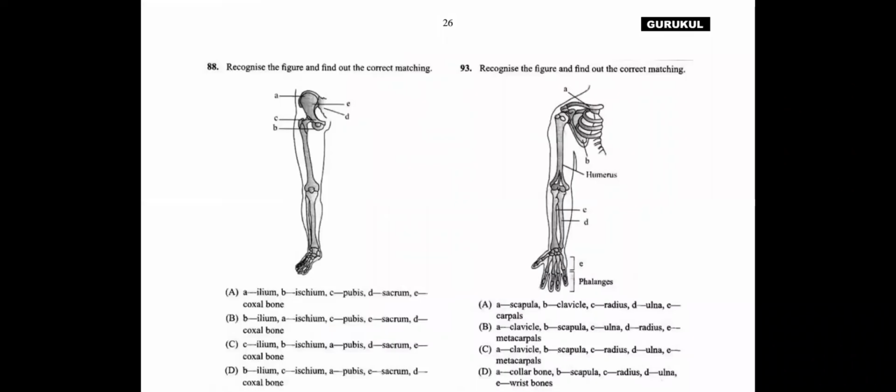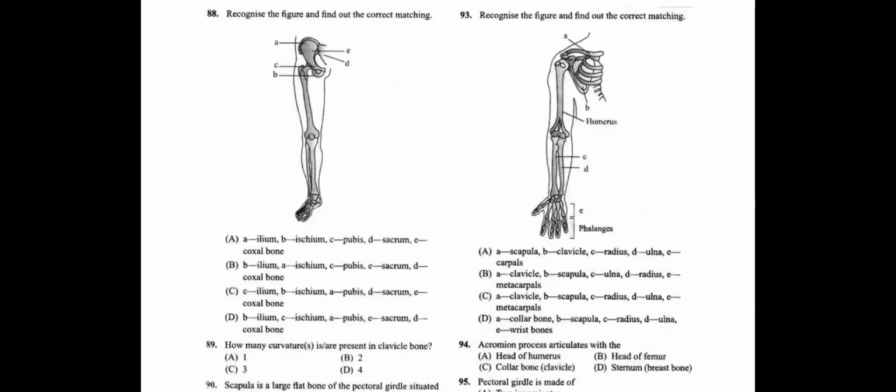Now question number 88. Recognize the figure and find the correct matching. This is about the hind limbs, especially the pelvic girdle. We know that the pelvic girdle is formed of two coxal bones, and each coxal bone is formed by the fusion of three minute bones named ilium, ischium, and pubis. So you need to find the labelings.